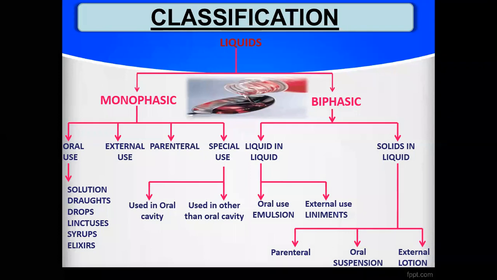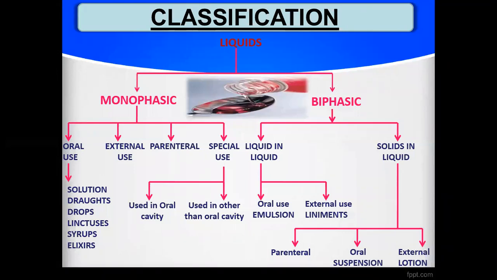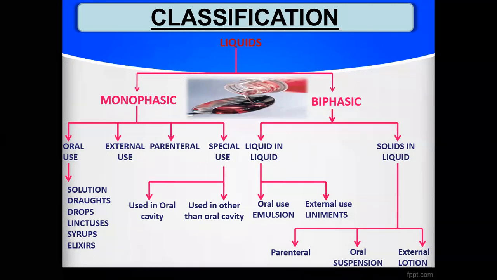Now another type of liquid preparation is the biphasic. In biphasic, there are two types: liquid in liquid dosage form and solid in liquid dosage form. Liquid in liquid means when we mix two liquids with each other but two phases exist, like oil plus water. They are called liquid in liquid biphasic preparations.